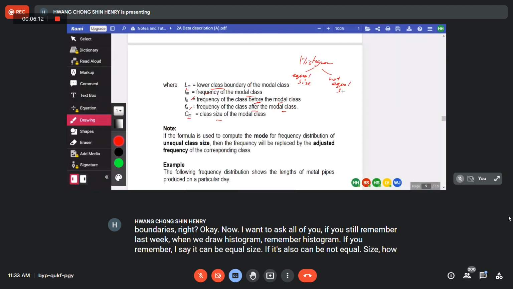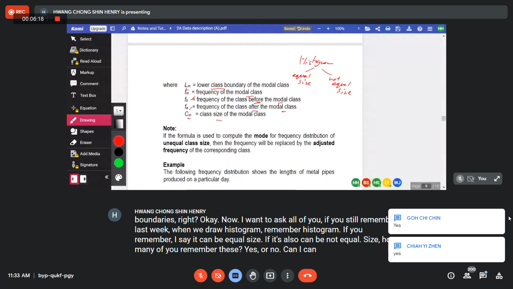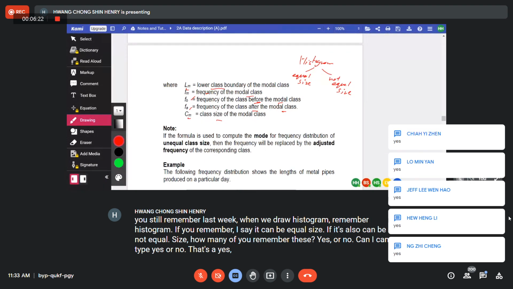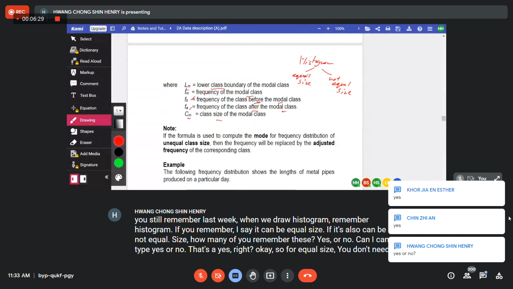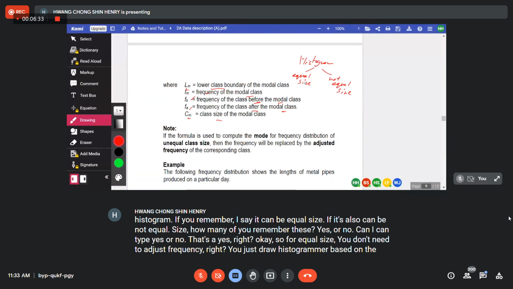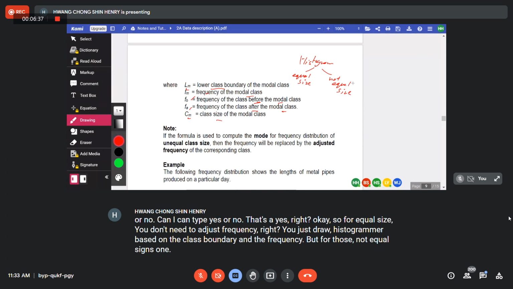How many of you remember this? Yes or no? Can you type yes or no? The answer is yes, right? Okay. So for equal size, you don't need to adjust frequency, right? You just draw a histogram based on the class boundary and the frequency. But for those not equal size, you need to what?